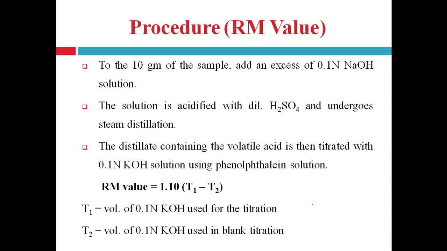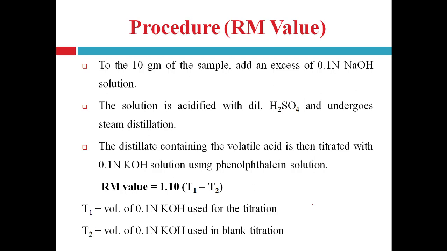Procedure: to 10 grams of the sample, add an excess of 0.1 normal NaOH solution. The solution is acidified with dilute sulfuric acid and undergoes steam distillation. Now the distillate contains the volatile acid. This distillate is then titrated with 0.1 normal KOH solution using phenolphthalein as an indicator.